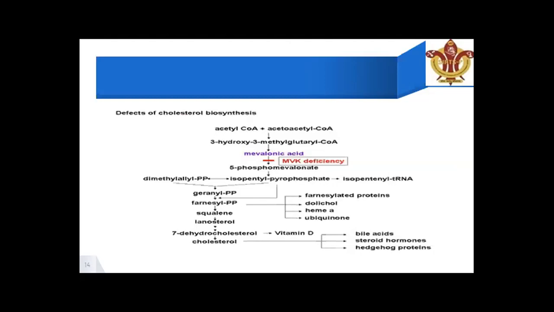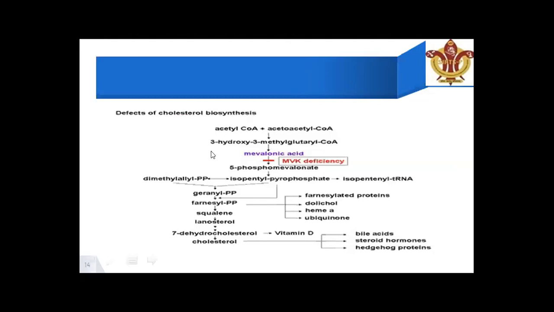From farnesyl it is again converted into squalene, from squalene to lanosterol, lanosterol to dihydrocholesterol, and from dihydrocholesterol to cholesterol. Dihydrocholesterol is converted into vitamin D, which is converted into bile acids, steroid hormones, and heat-shock proteins.